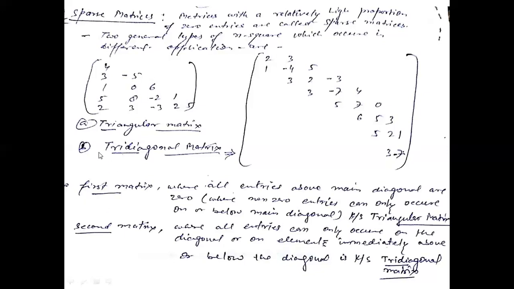The second type of sparse matrices in the structured category is tridiagonal matrices. You can see here all the non-zero entries are on the diagonal, or just below or just above this diagonal, and the remaining blank space shows zero entries. So in tridiagonal matrices, non-zero entries can only occur on the diagonal or on elements immediately above or below the diagonal.